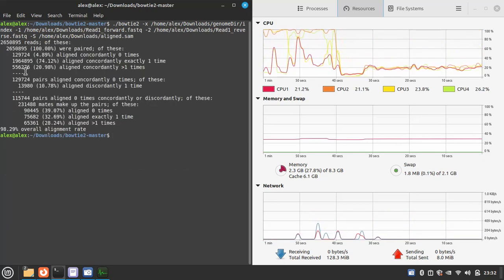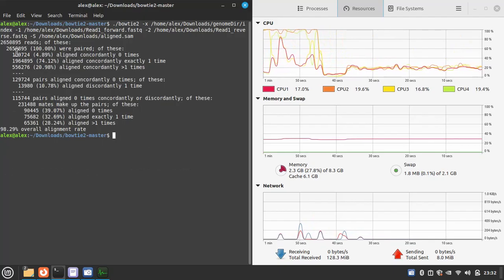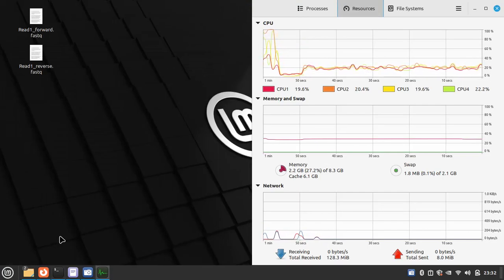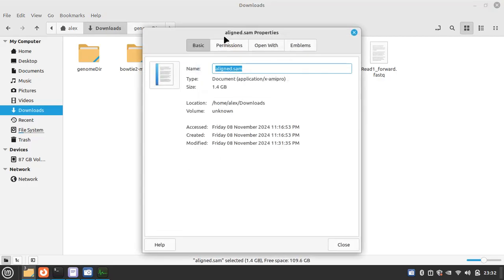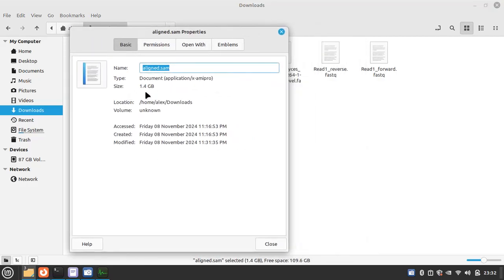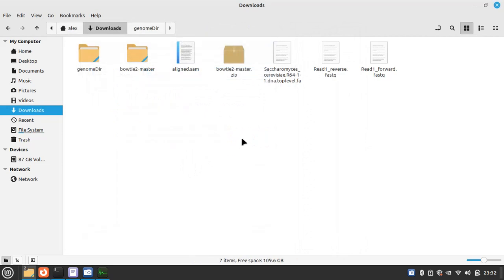Alignment is done. You can see the overall alignment is 98.29%. Let's check the file, and here is the file, aligned.sam. Let's check it. It is a 1.4 GB file.